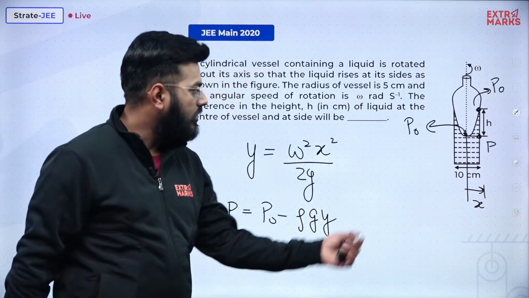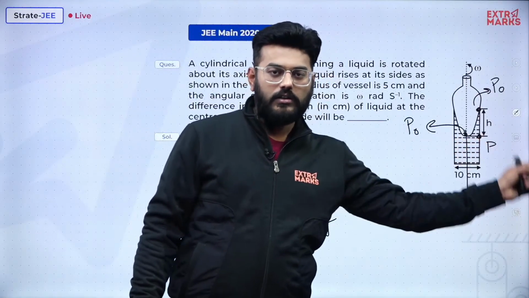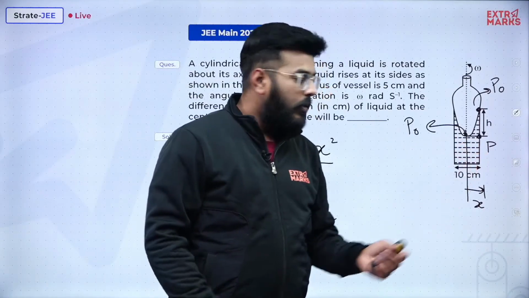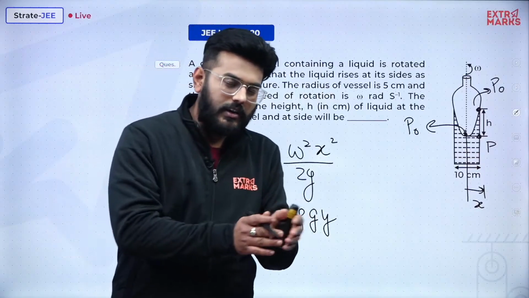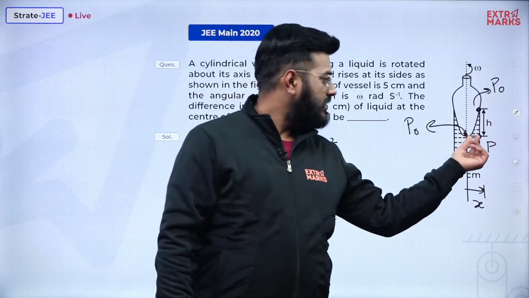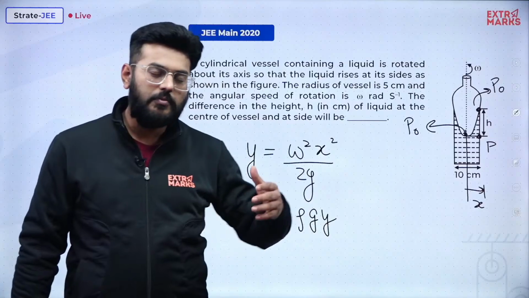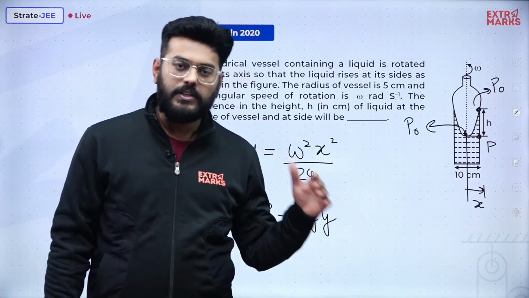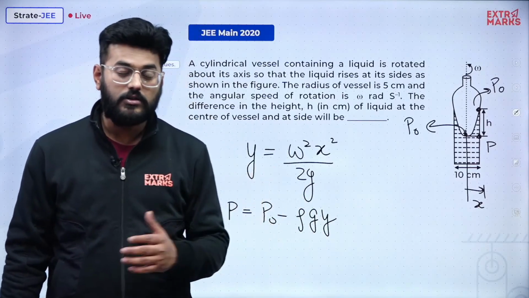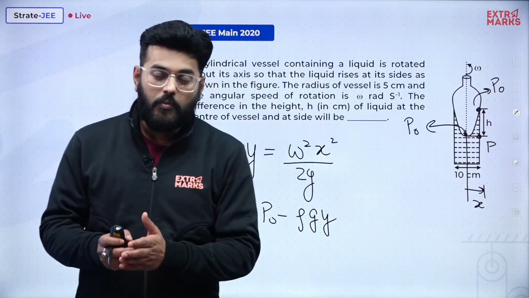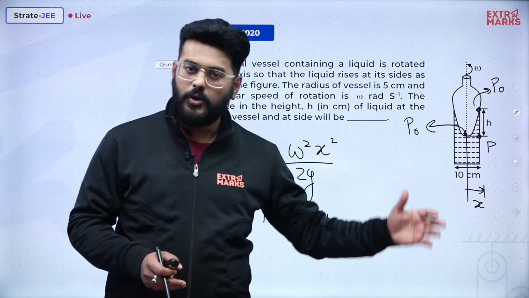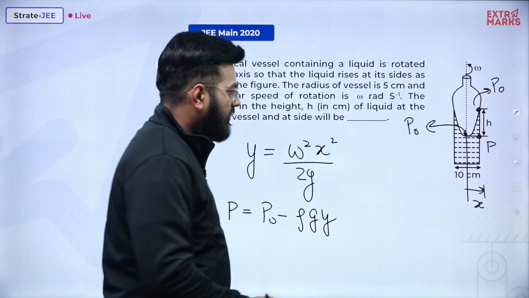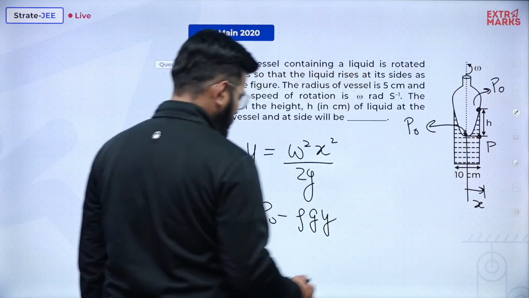Okay, and if I talk about this radial thing along the radius, what will be the pressure change? So over here, we need to consider some small elements of water molecules. The reason is that as we move farther and farther away from the center, the centripetal acceleration value will increase, because it's obviously omega square r. So the more distant you are from the center, the more your acceleration will be. So we need to use calculus.